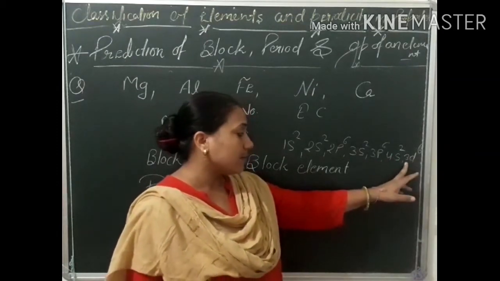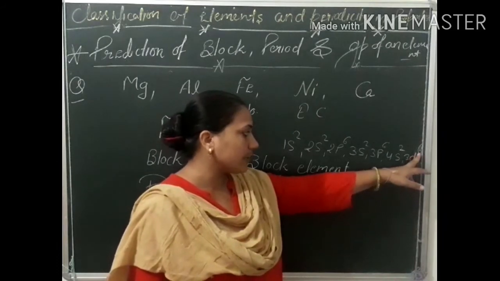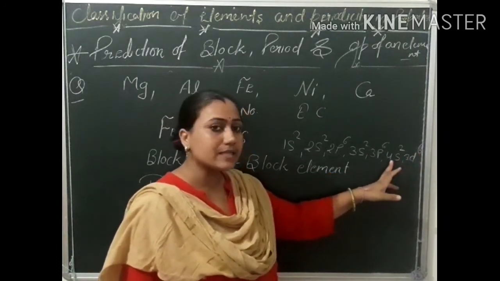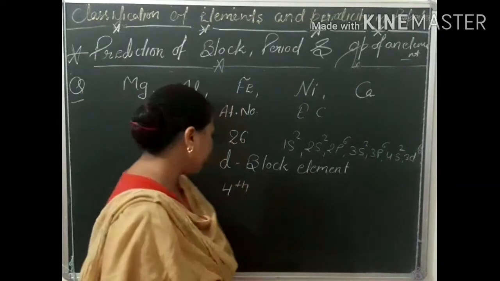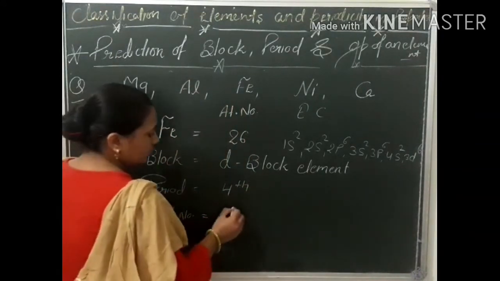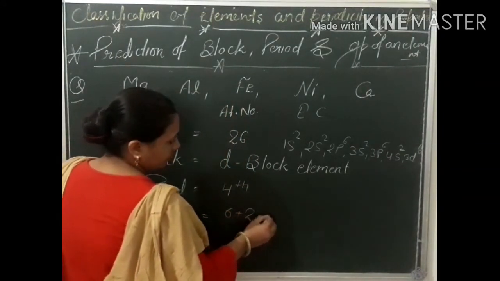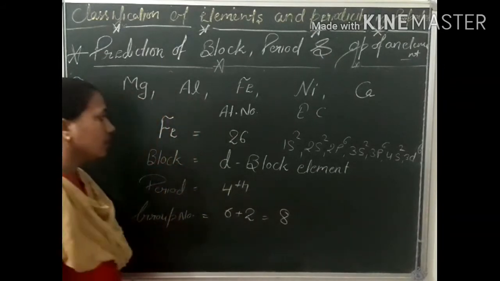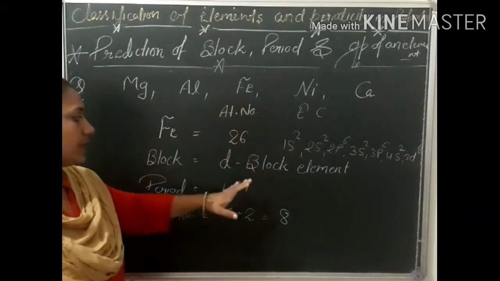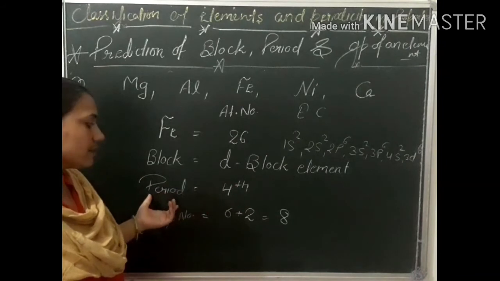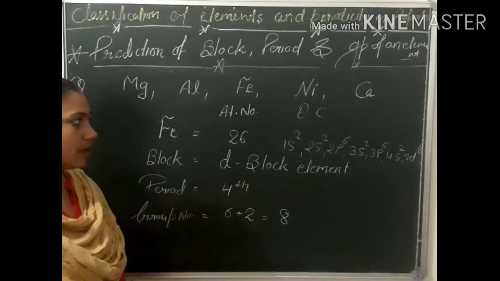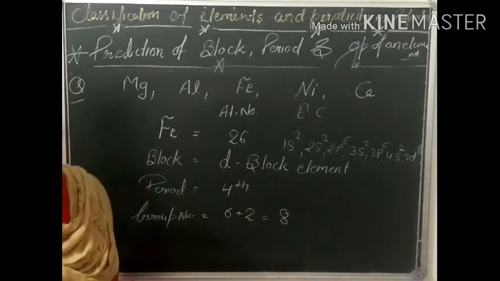Here in the (n-1)d subshell the number of electrons is 6 and in ns it is 2, so the group number is 6 plus 2, that is 8. Now iron is a d block element, the period is 4th and the group number is 8. Now the next is nickel.